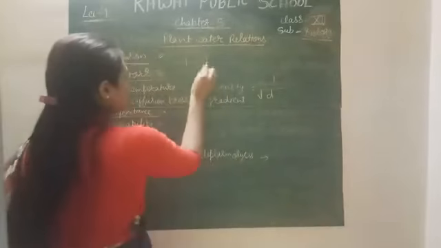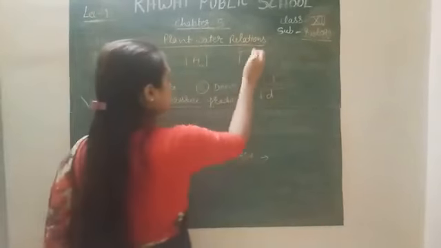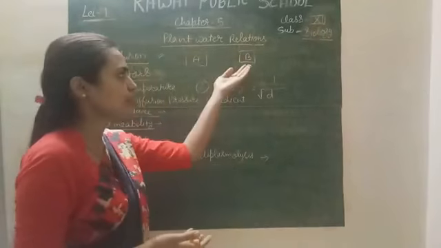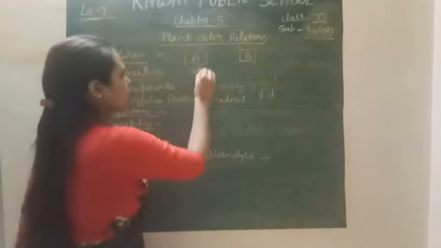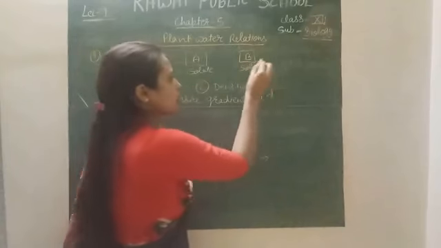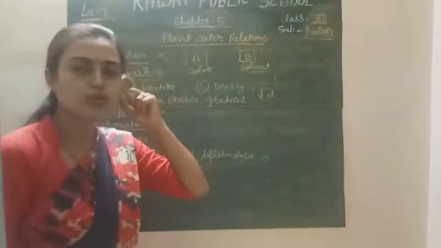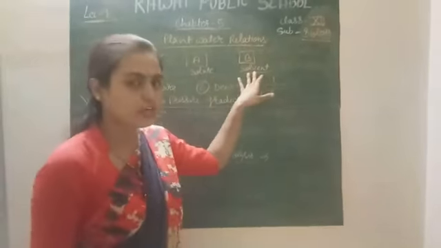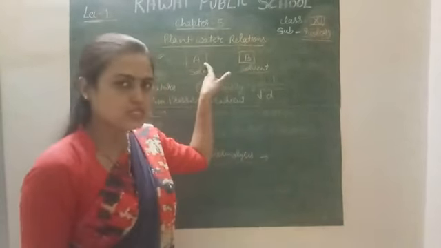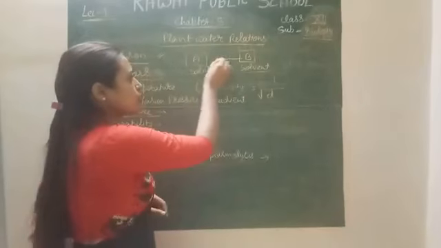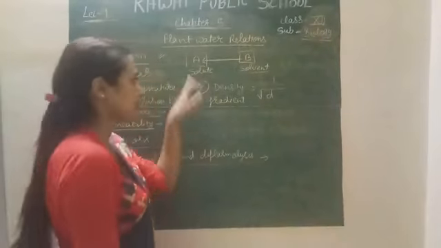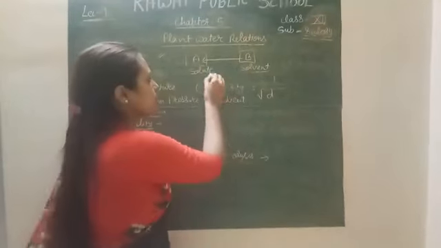Suppose there is one cell called A and another cell B. For example, cell A has more solute particles compared to B, and B has more solvent particles. The movement of solvent is easier compared to the solute. Obviously then the movement of water or solvent is from B to A, because here in A the solvent molecules are fewer. So the movement of solvent is from B to A, but B has less solute compared to A. It means the movement of solute will always be from A to B.